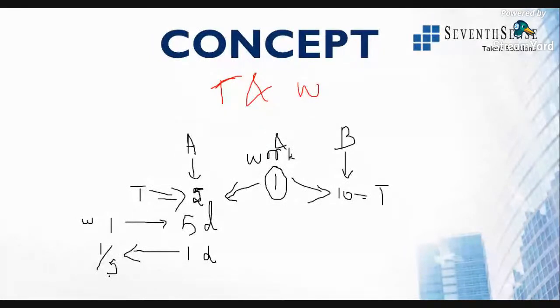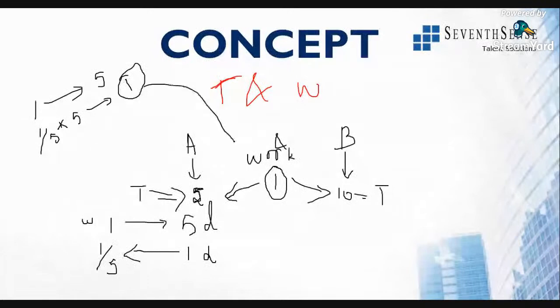So this means what? A can complete one work in 5 days, so 1/5 of the work every day he takes to do it for 5 days. This means 1/5 for 5 days, that one work will be completed. So one work I have taken as unity. Always remember this particular concept.